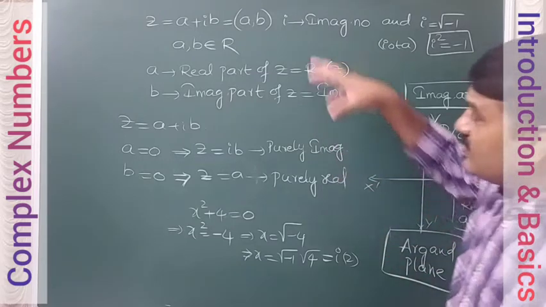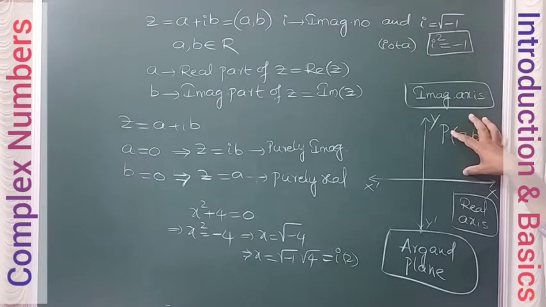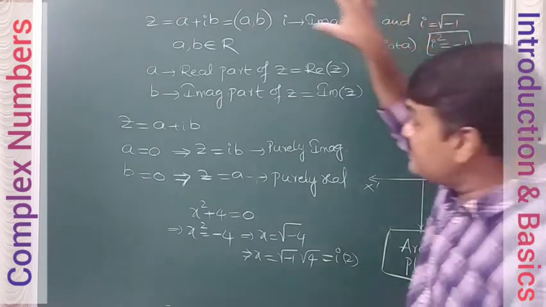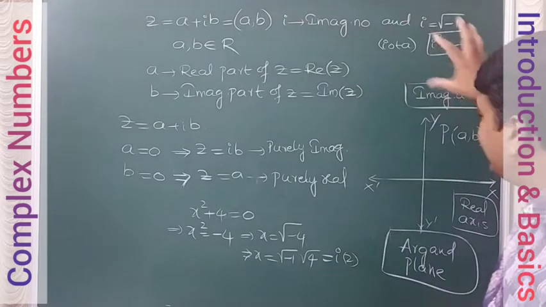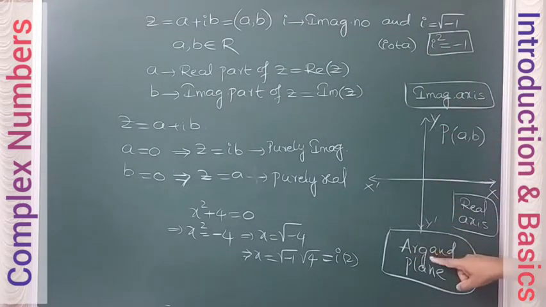Whenever you represent complex numbers in the coordinate plane, this plane is referred to as the Argand plane.